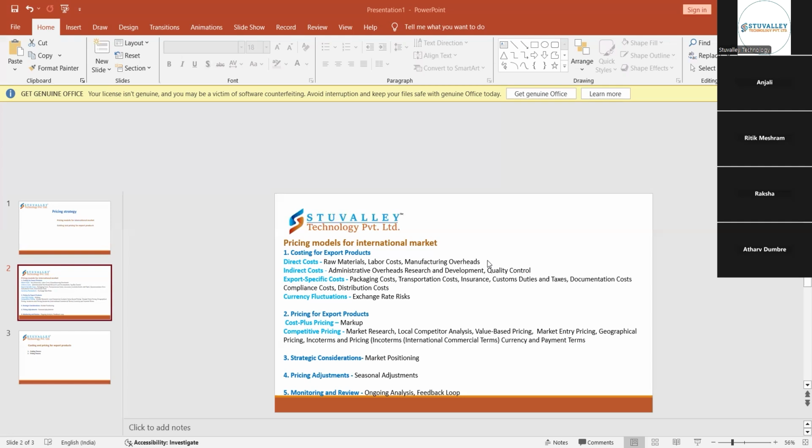Due to this also, the company has to bear risk, like entering into contracts between the buyer and the seller from one country to another. So this risk comes under currency fluctuation. One is about the losses from currencies in the foreign market, and the other is about the contracts between the buyer and the seller from one country to another. So this comes under currency fluctuation.